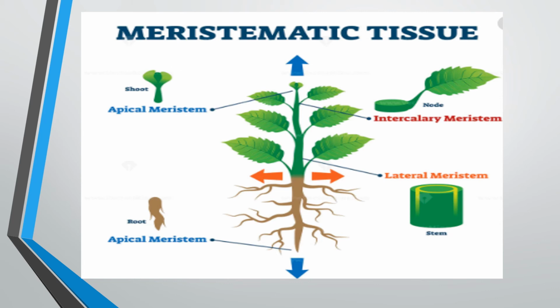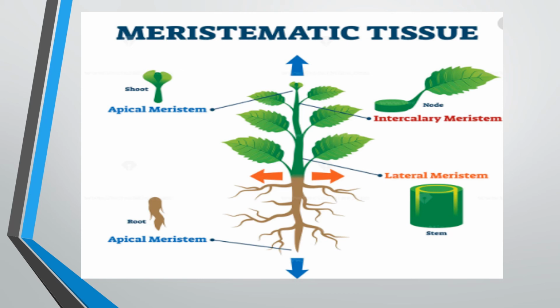So first I am taking apical meristem. This meristematic tissue is present at the growing tips of roots, stems and also in the growing young leaves near the tips of young stem, where you find that their length is increasing.